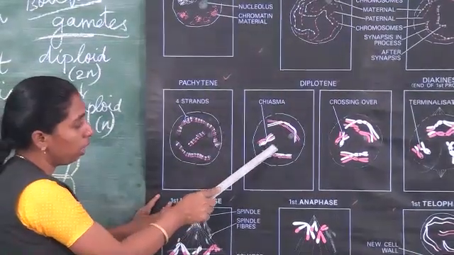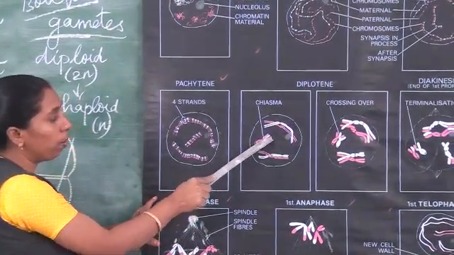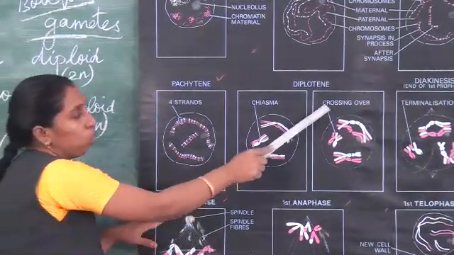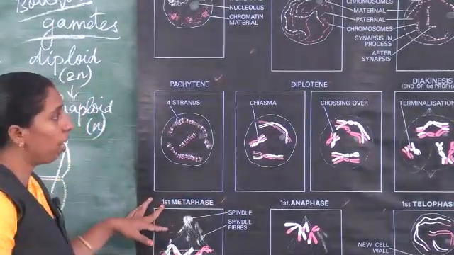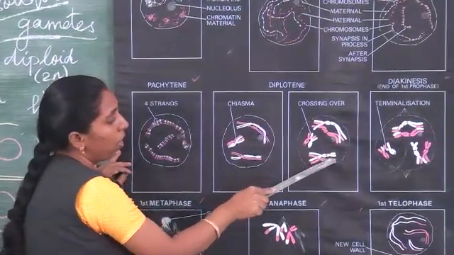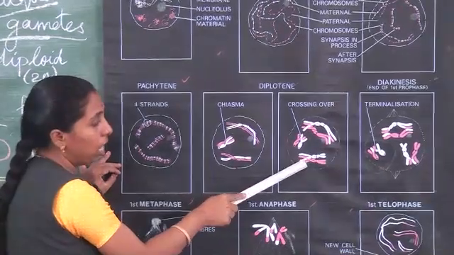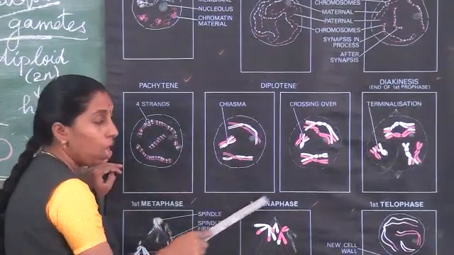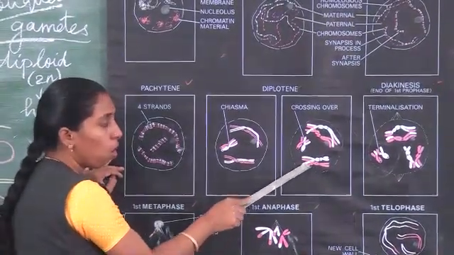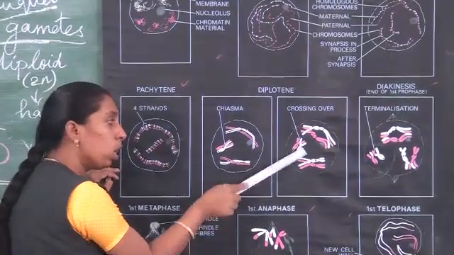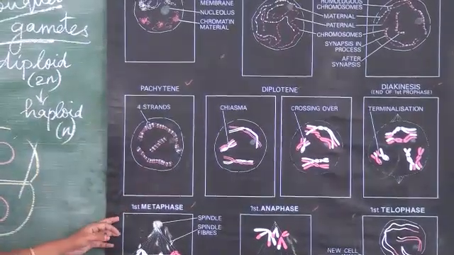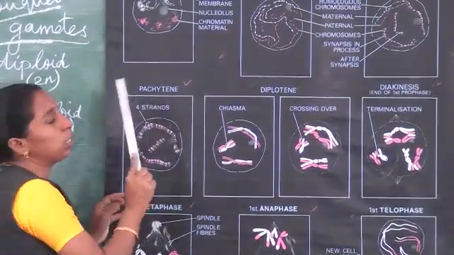Here you can see in this pink chromosome there is a small white portion. Again, crossing over will take place. The crossing over event takes place in this pachytene stage. See here, this chromosome is entirely white in color, but a small portion is pink. And similarly here, this entire chromosome is pink in color and a small portion is white. The crossing over, the exchange of chromosomal segments, takes place in this pachytene stage.